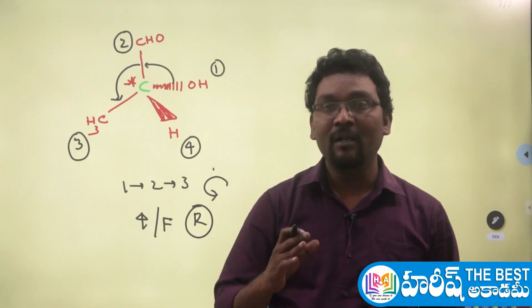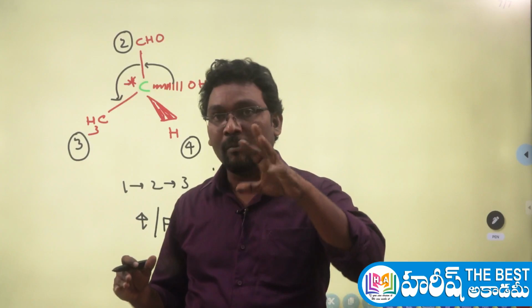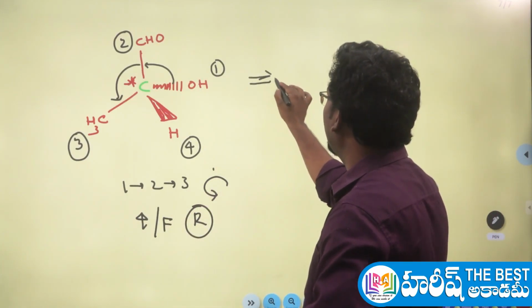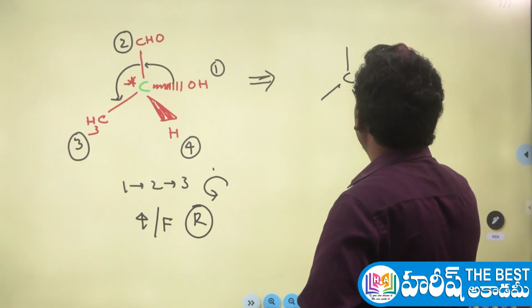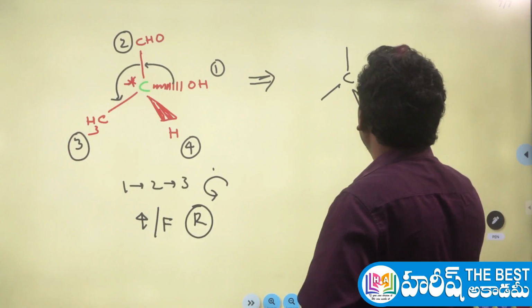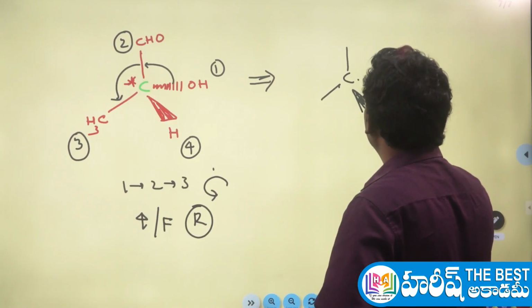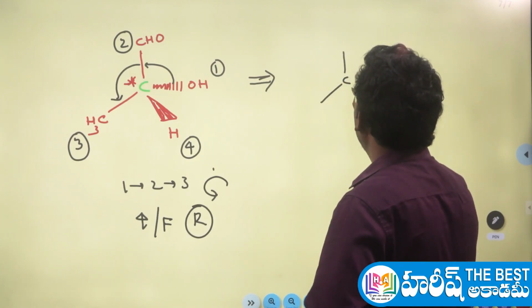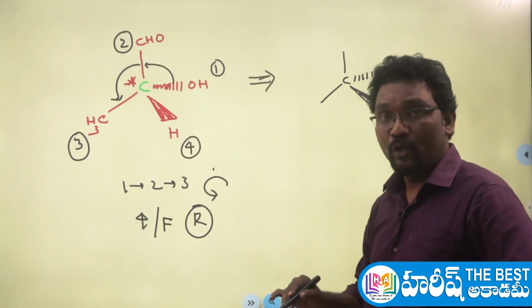Now what if it is there at the normal bond? If it is not at the front or back side bond, if it is at the normal bond, what to do here? Let me tell you, quite simple. Consider I am writing a molecule like this here. Consider this is the front side bond, carbon, carbon. This is the front side bond, and this is a back side bond.